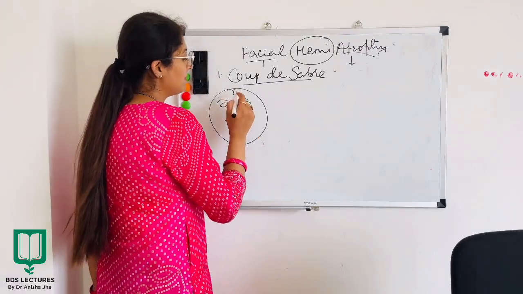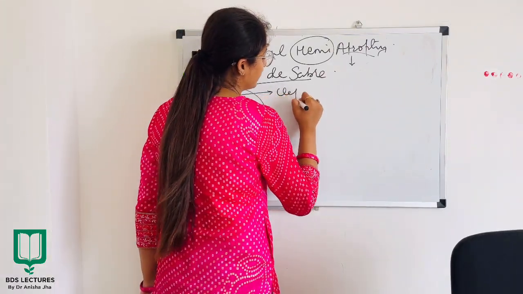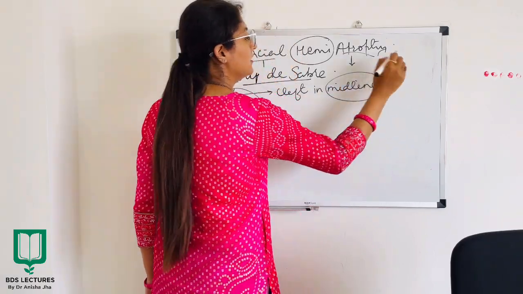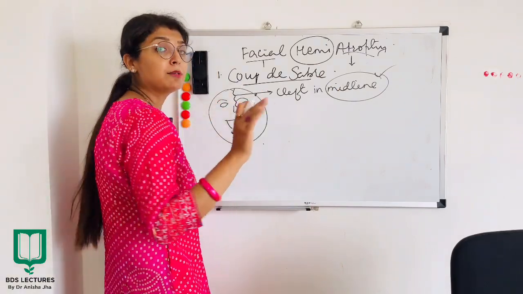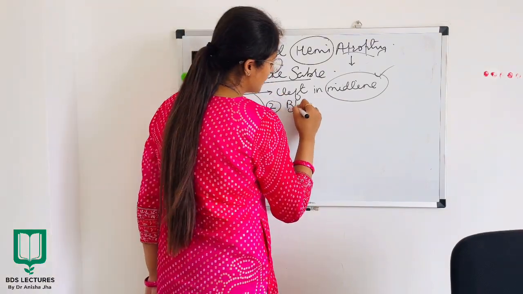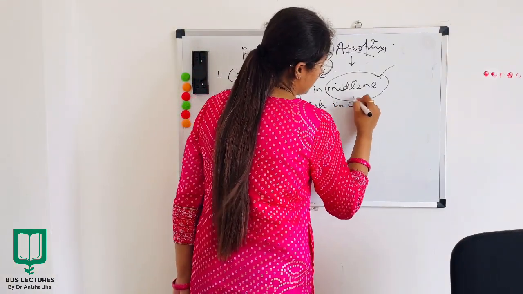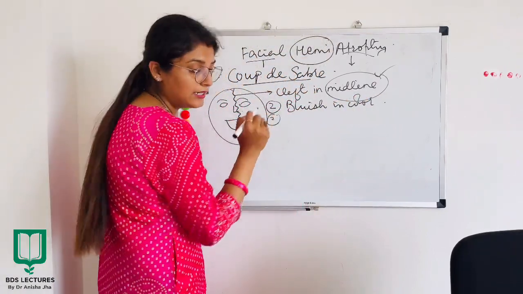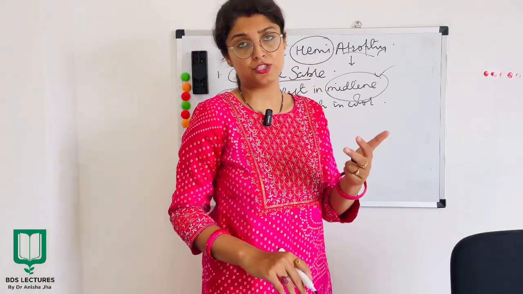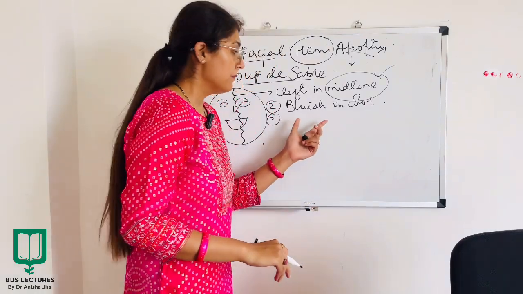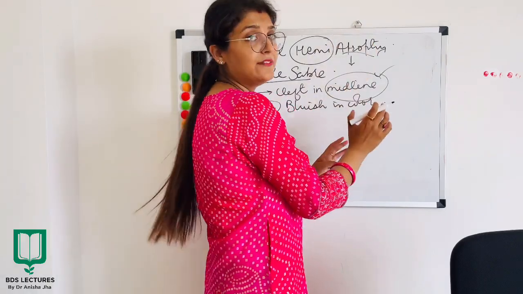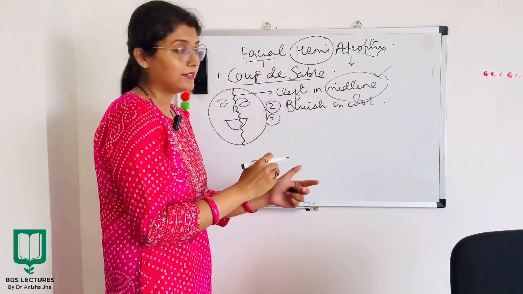So there will be a cleft in the midline which will be very prominent, and the skin will appear bluish in color, and this will be known as coup de sabre. Then thirdly, there will be atrophy of skin, subcutaneous tissues, fats, bones, and muscles. All these things will be affected on the side which has the defect.